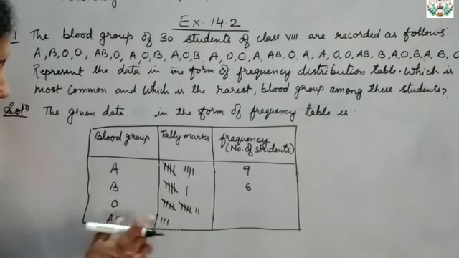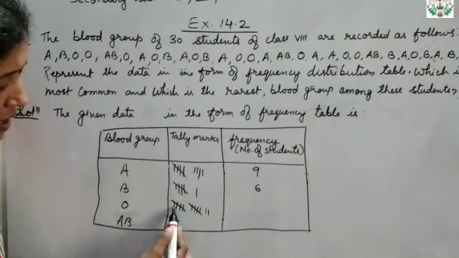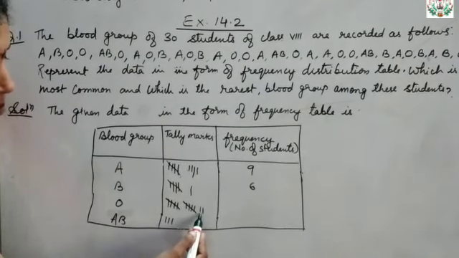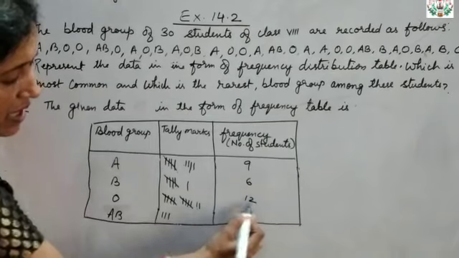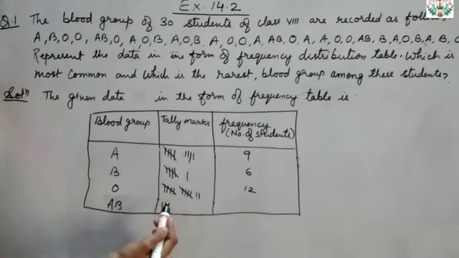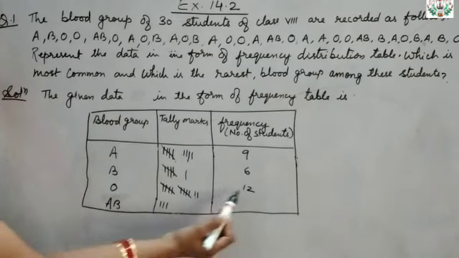Okay. Then O blood group, how many students are having? 1, 2, 3, 4, 5. Then 5, 10. Then plus 2, 12. This particular box means 5 because 4 lines and 1 cross means 5. So 5 plus 5, 10 plus 2, 12.